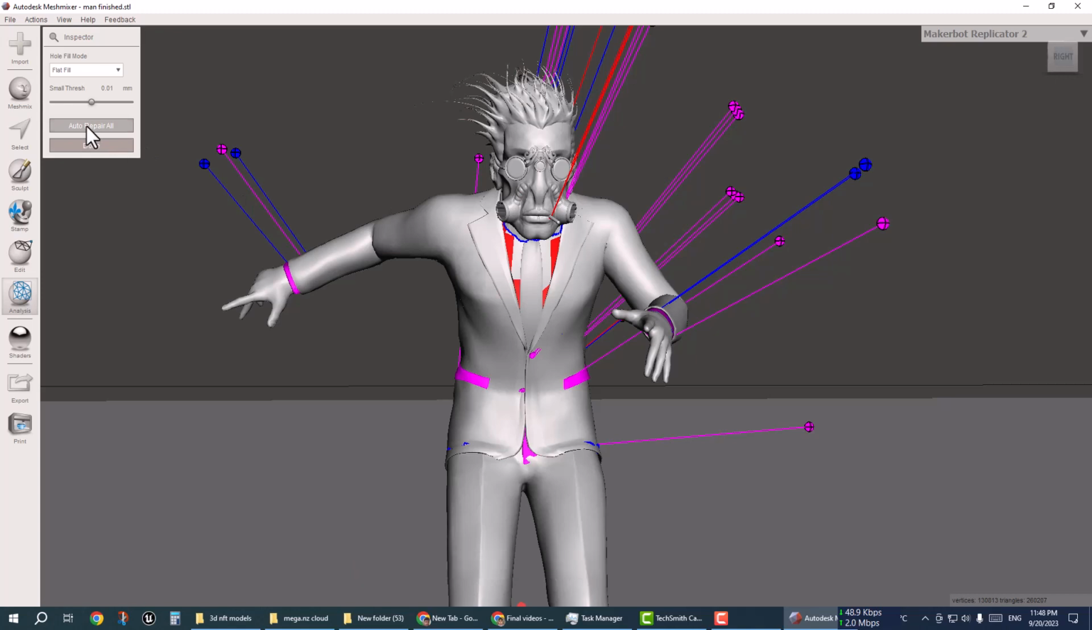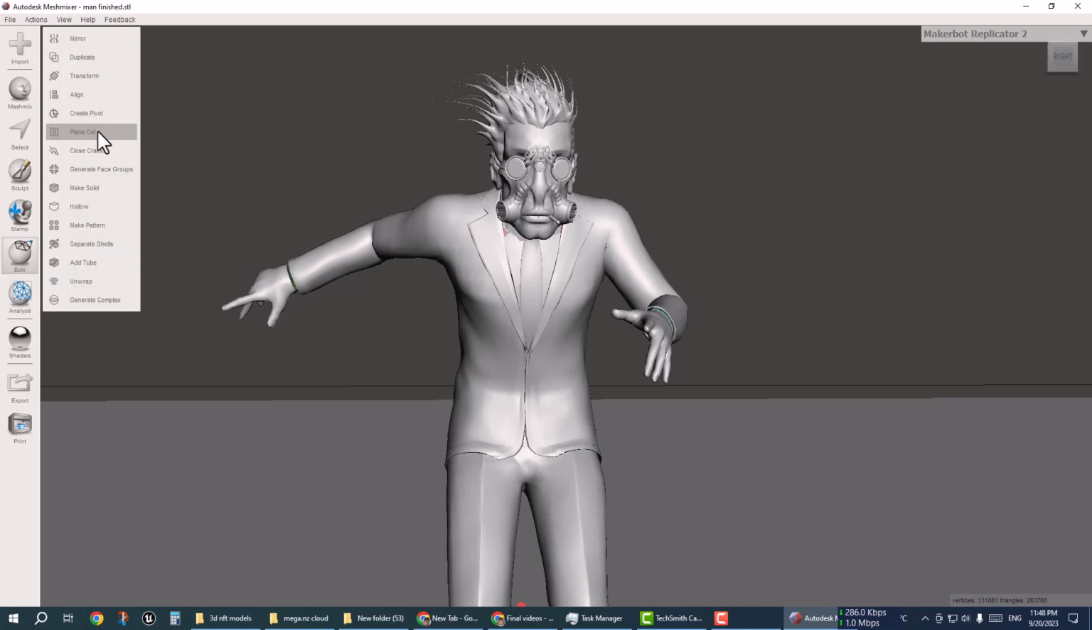Today I will show you how to prepare your STL model for printing in Meshmixer and Blender. First we need to go to Analyze and click on Inspector. Inspector shows some errors that cause problems for the print. Today I am going to fix all of these.